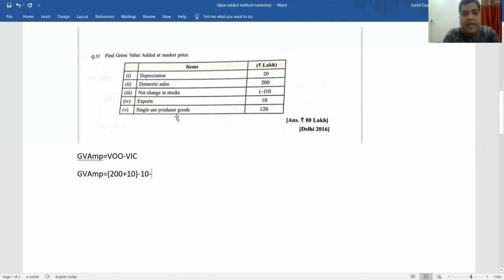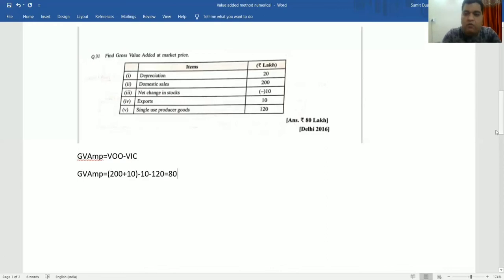If they write a statement like durable use producer goods, then we don't take it. They have given single use producer goods. Single use means one time use, then they are completely used up, so they are basically intermediate goods. So we have to deduct 120, and the plus 10 and minus 10 cancel. 200 minus 120 is equal to 80, and our answer matches. This is the board question of Delhi 2016. Okay, I hope the concept is clear to you.